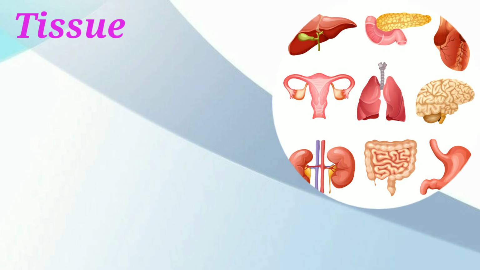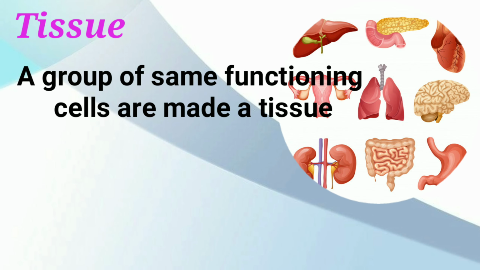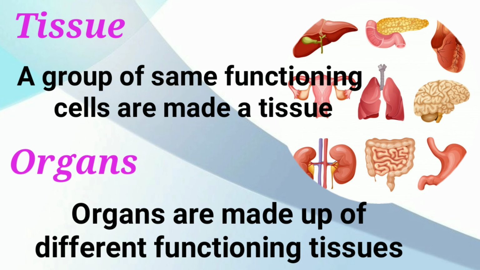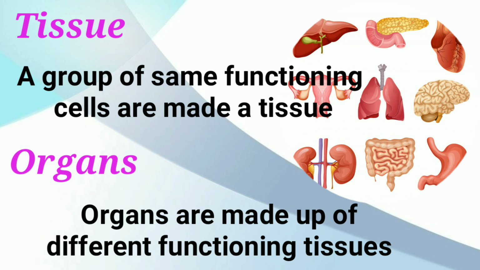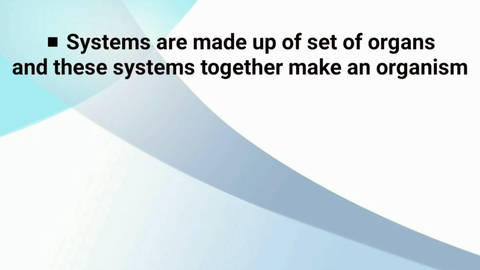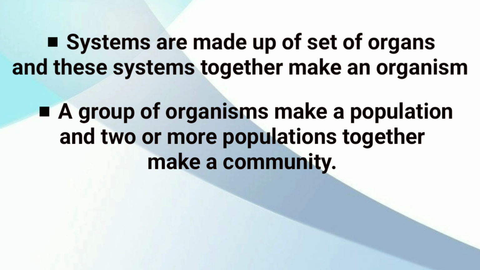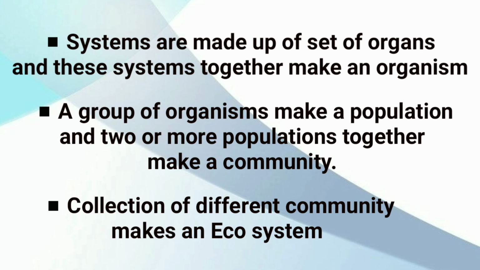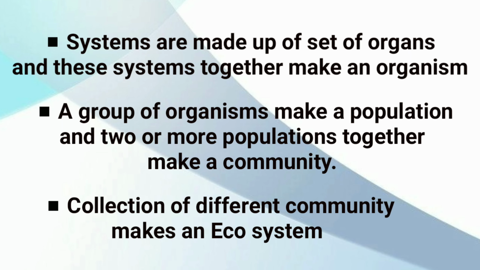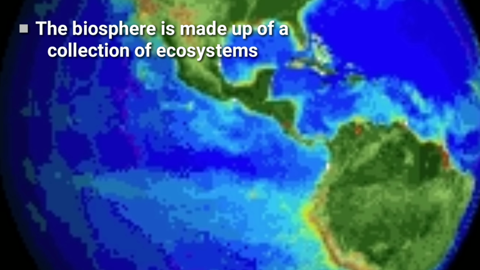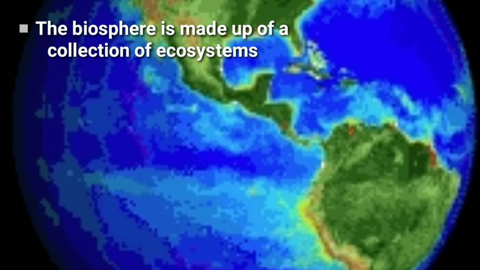Okay, to the next. A group of similarly functioning cells makes a tissue, and organs are made up of different functioning tissues. Systems are made up of a set of organs, and these systems together make an organism. A group of organisms makes a population, and two or more populations together make a community. A collection of different communities makes an ecosystem. So, the biosphere is made up of a collection of ecosystems.